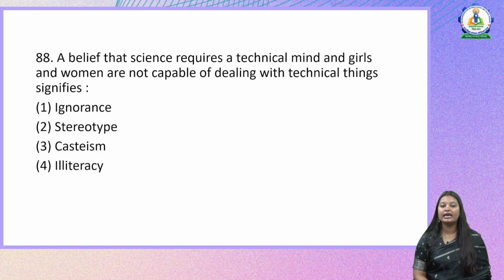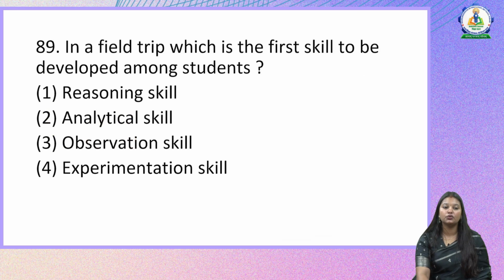A belief that science requires a technical mind and girls and women are not capable of dealing with technical things signifies. So this particular statement, what is it signifying or reflecting? Is it ignorance? Is it a stereotype? Is it casteism? Is it illiteracy? Looking at the 4 options, we can clearly make out this is a particular stereotypical intuition that many people have, that the girls cannot understand science well. So here the right option would be stereotype. Moving on to the next question.